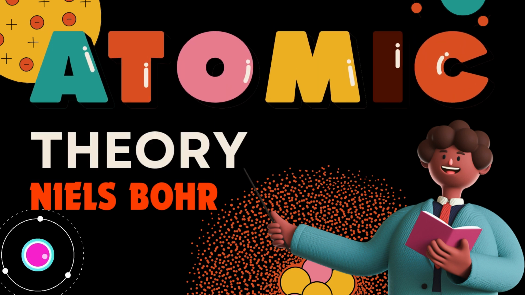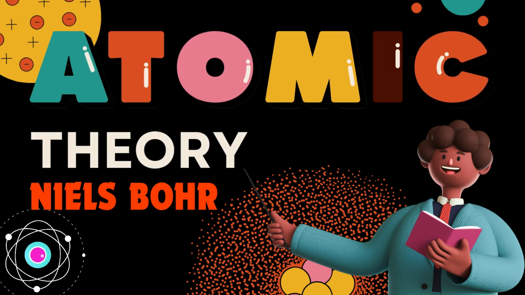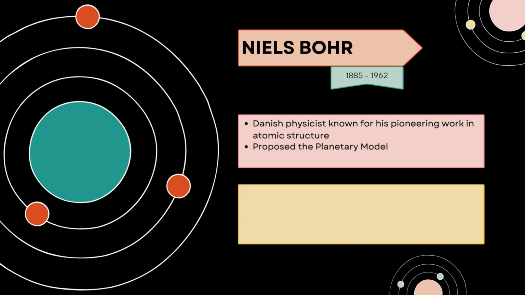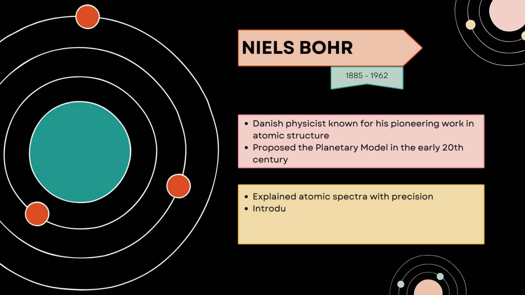In Lecture 5, we're delving into the influential work of Niels Bohr, a Danish physicist who lived from 1885 to 1962. Bohr is celebrated for his pioneering contributions to atomic structure, particularly for proposing the planetary model in the early 20th century. Bohr's model provided a breakthrough in understanding atomic spectra with precision.